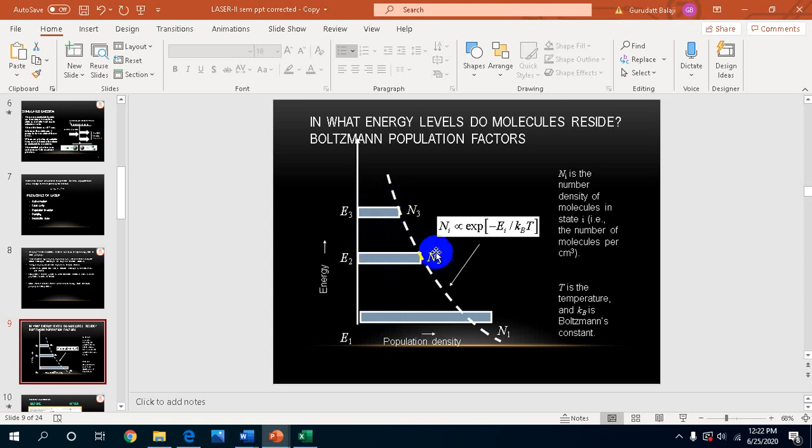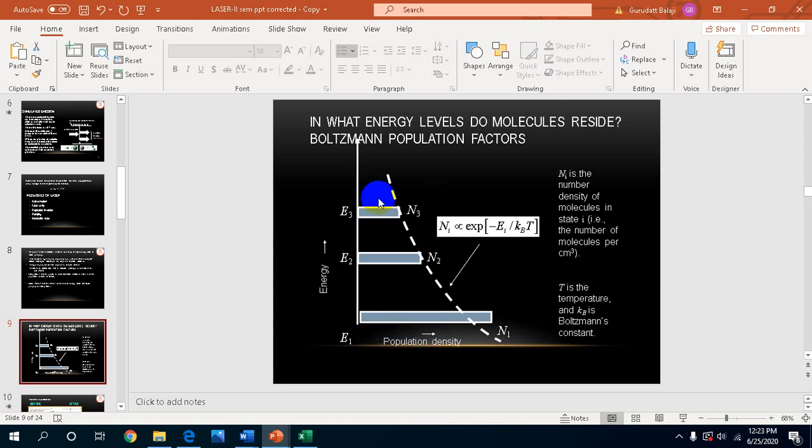E2 is a metastable state in which the lifetime of an atom is quite large compared to the normal excited state, of the order of 10 power minus 3 to minus 2 seconds. The atom spends that much time in the E2 state and then makes the transition to the E1 state. This cycle of events happens continuously as we are supplying the energy continuously.